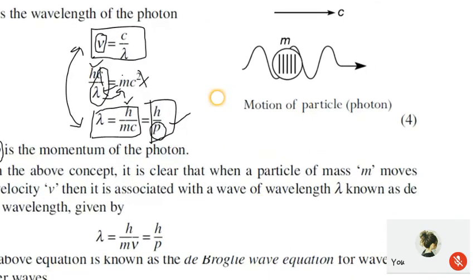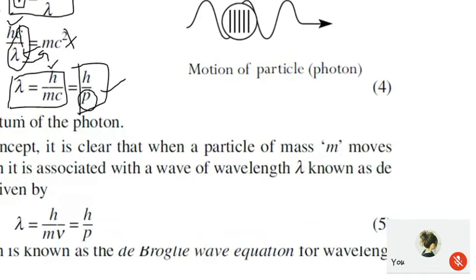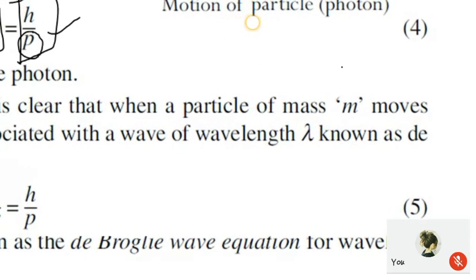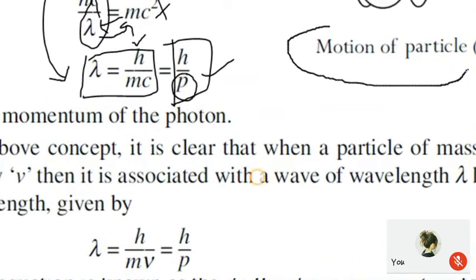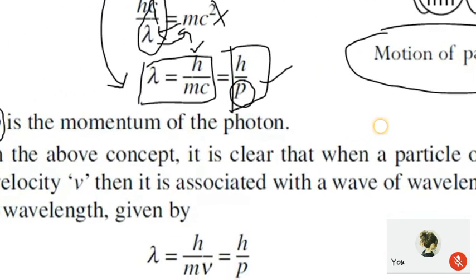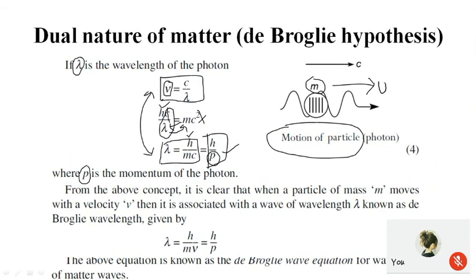Now the same concept we are extending to a particle. Previously we assumed the motion of a photon; now we consider the motion of a particle of mass m moving with velocity v.